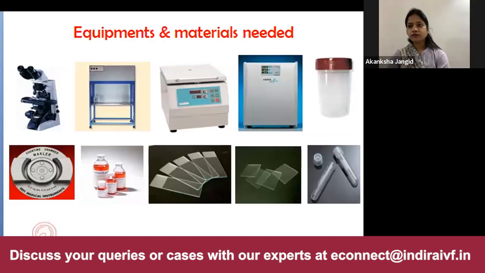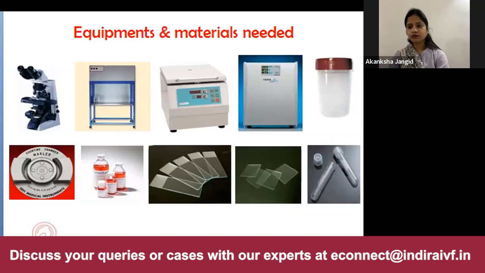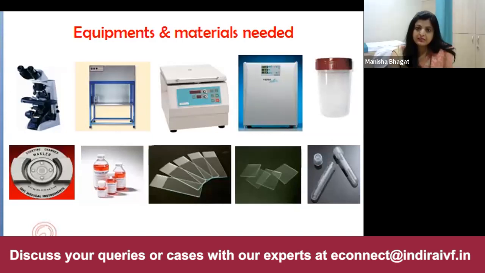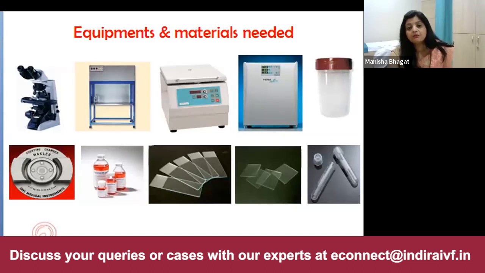An incubator need not be a CO2 incubator, a normal incubator which maintains the temperature will do. Then you require the pipettes, the test tubes, which could be round bottom or conical. Then you require the media, the pure sperm or the flushing media. And if you are doing donor insemination, then cryopans are also required. Basically, containers which are non-toxic to sperms should be used. Because ultimately, if you are using good things, you will get good quality sperm preparations and better pregnancy rates.